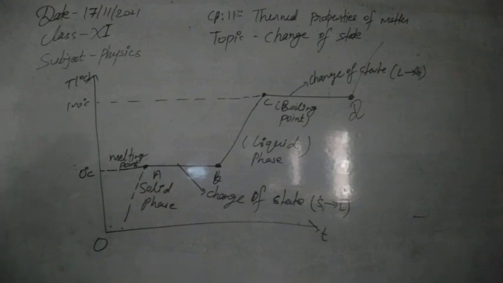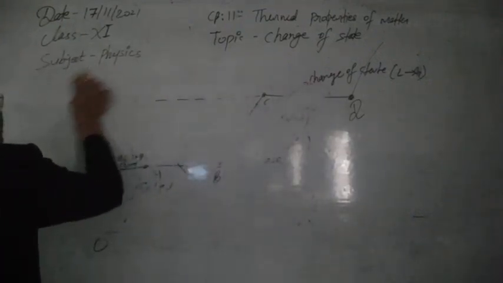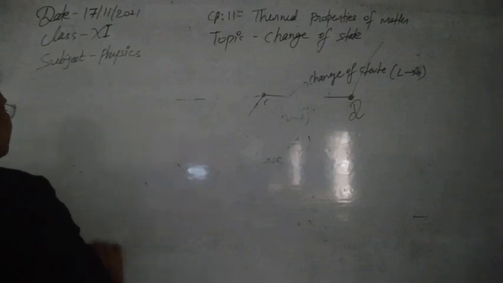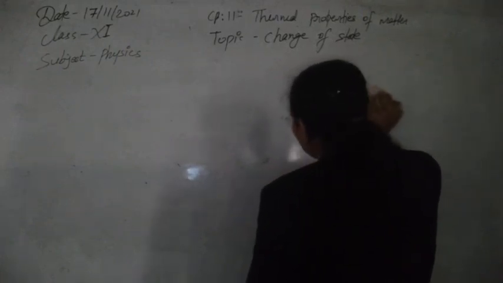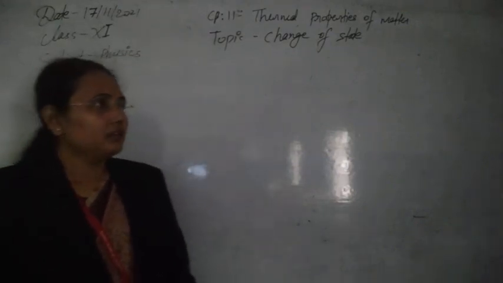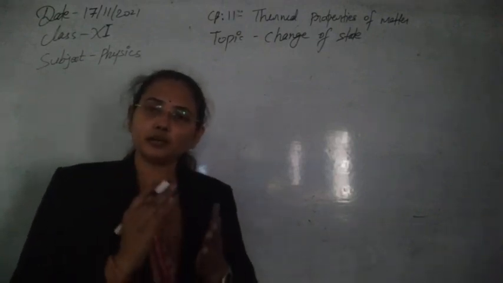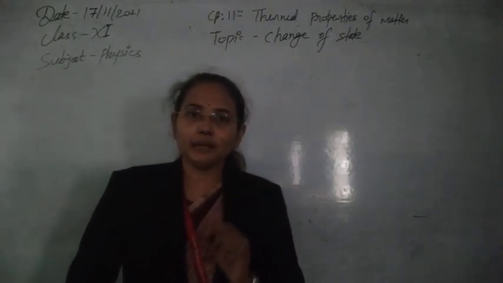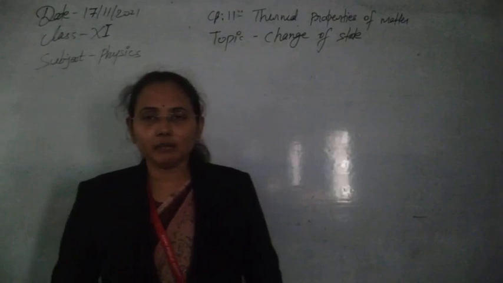After this, students, let's see the next topic. Before that, in the change of state we got two points, the melting point and the boiling point. So what is the melting point? It is the point at which the solid starts to melt, meaning the solid starts to convert into liquid. That limit of temperature at which solid starts to convert into liquid is called the melting point.